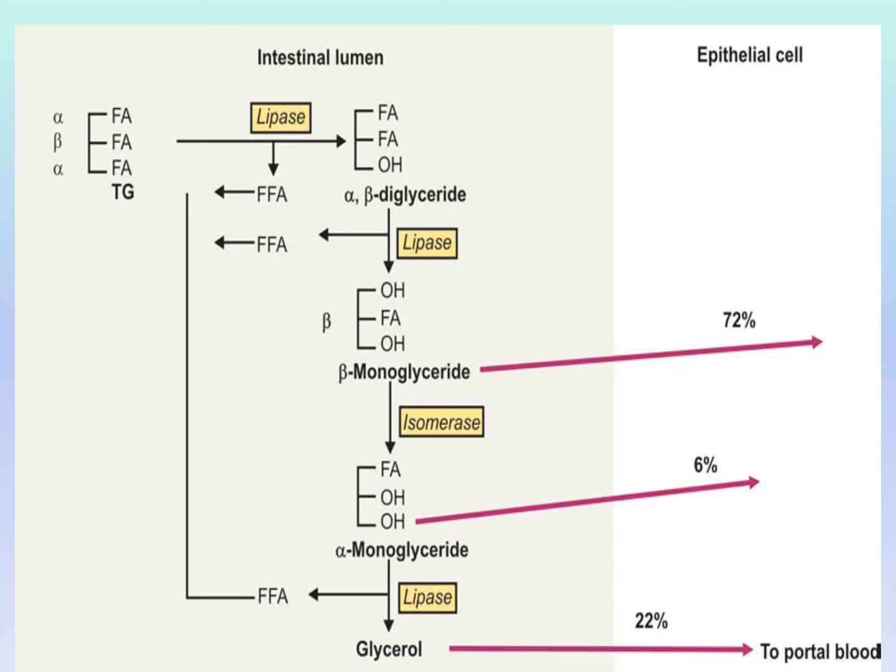So now the compound is called alpha monoglyceride. It can be acted upon by pancreatic lipase, hydrolyzing this primary ester bond at alpha position, releasing one free fatty acid and glycerol. 72% absorbed in the form of beta monoglyceride, 6% in the form of alpha monoglyceride, and lastly 22% in the form of free fatty acid and glycerol.